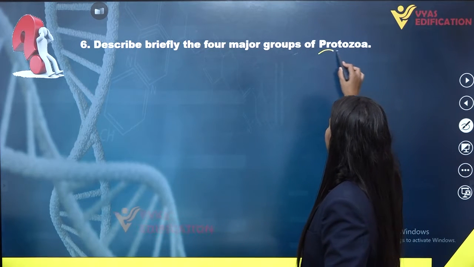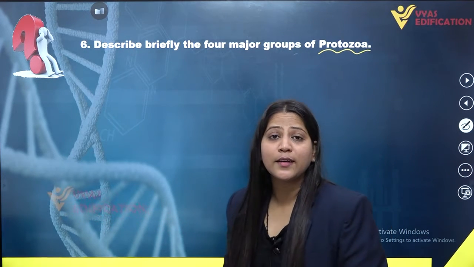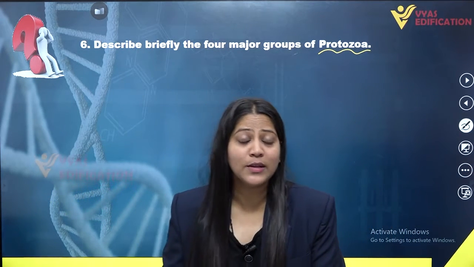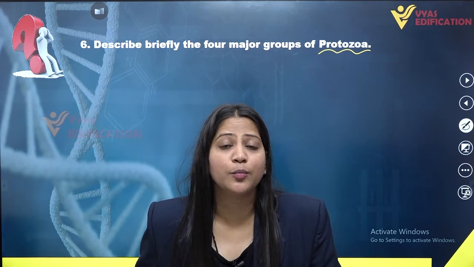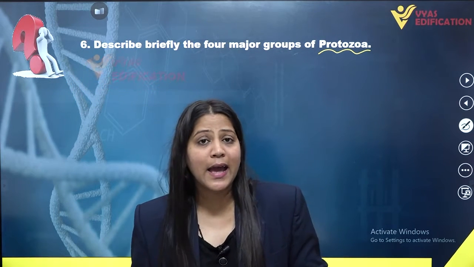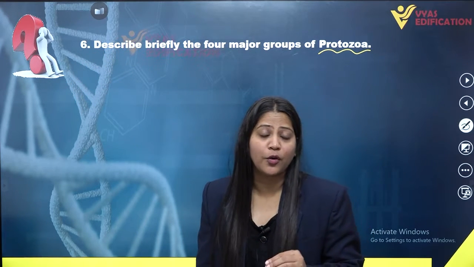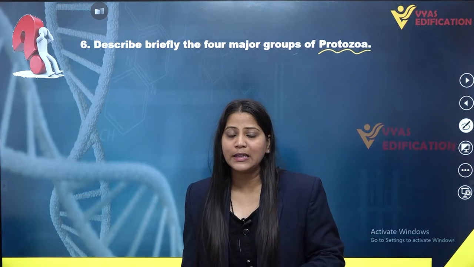First of all, what is protozoa? Protozoa is a group of members which are unicellular in nature and are called protists. So these protozoa are unicellular protists. They exhibit heterotrophic mode of nutrition. They can be holozoic, parasitic, as well as saprophytic in nature.